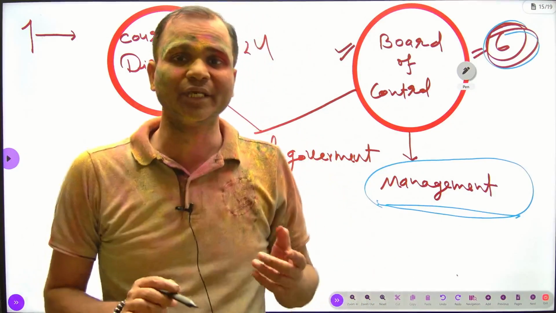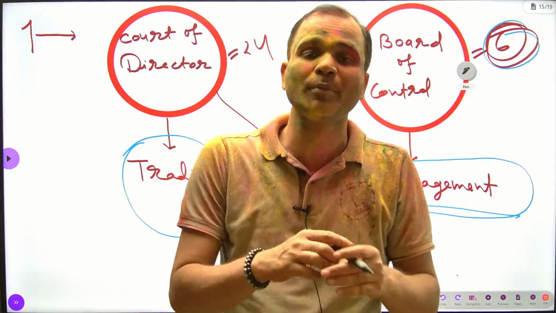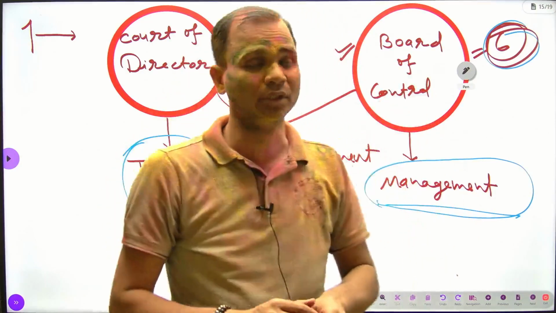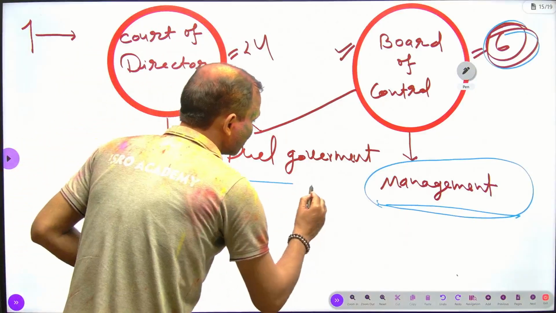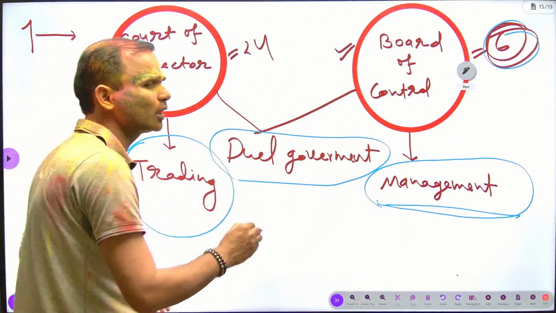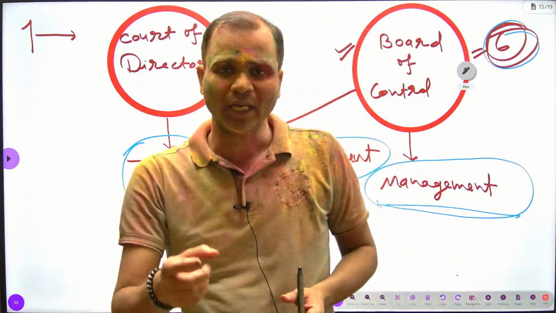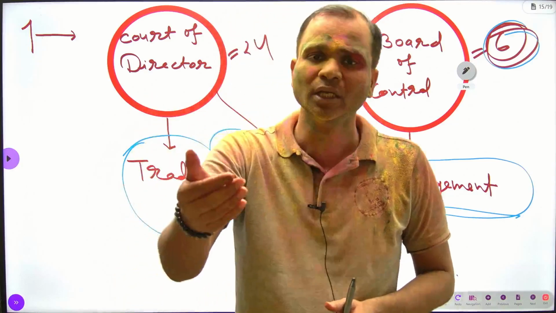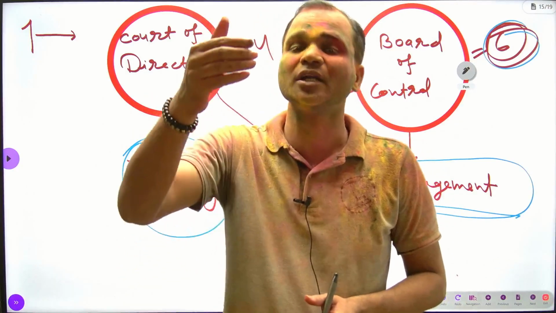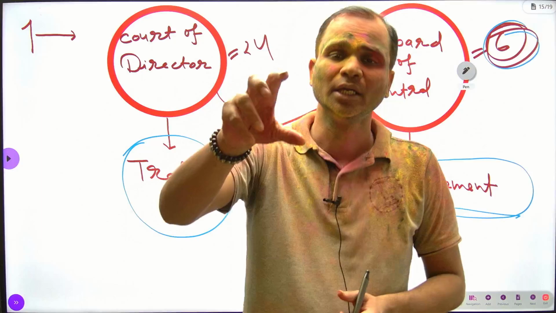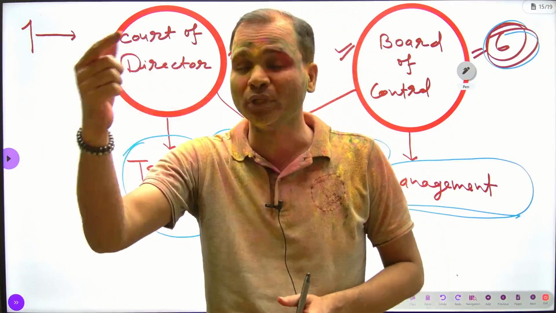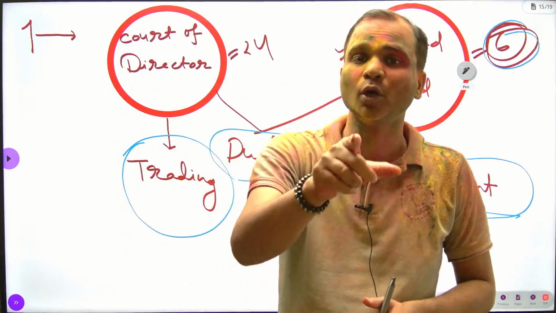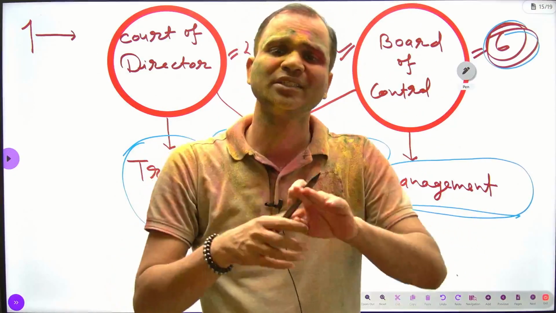In other words, we can say the British government was going to create a dual government system within the company. You can also say here is the starting of the dual government system within the company. What is the meaning of dual government system? When a system is handled by different bodies, then it is known as dual government. The system of dual government was first started in Bengal, when the Diwani of Bengal, Bihar and Odisha was given to the Britishers and the administration of Bengal was given to the Nawab. But this is another thing.